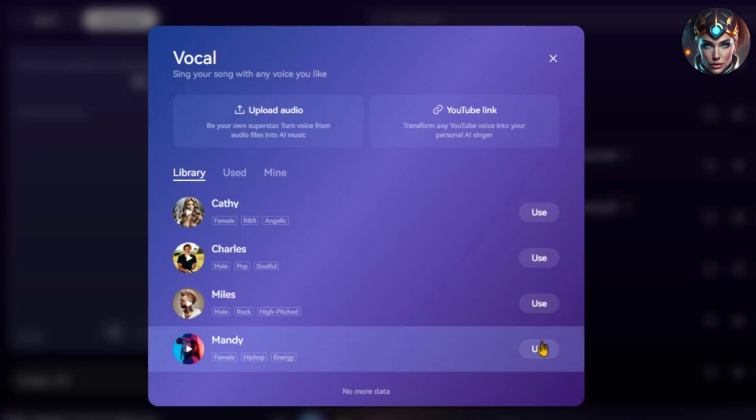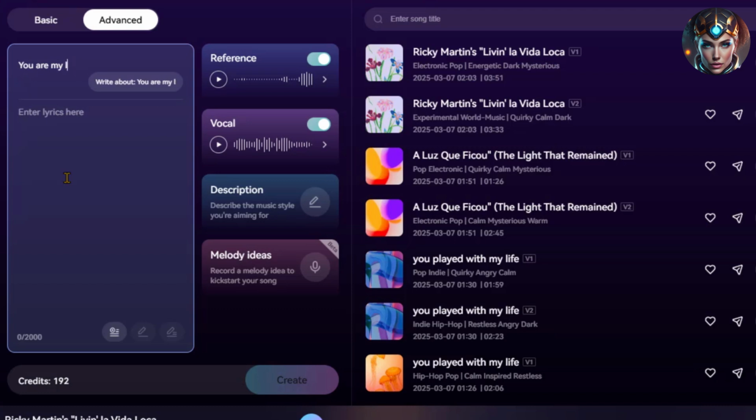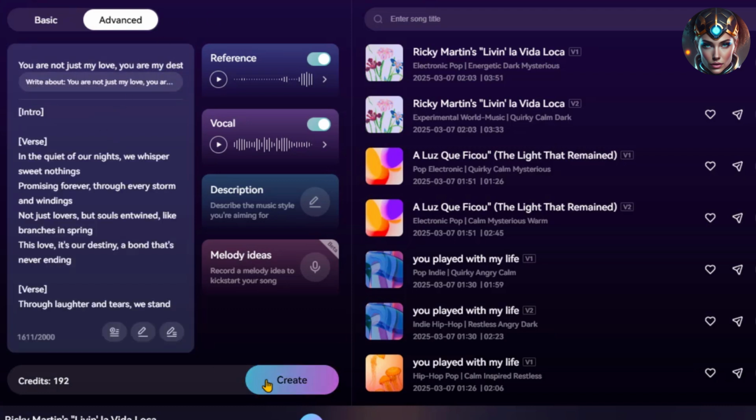Once I've selected a voice, I'll give the song a title, generate lyrics based on that title, and click the Create button. Now, let's listen together.